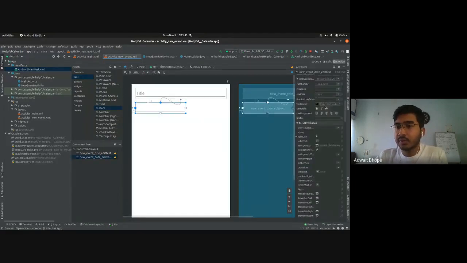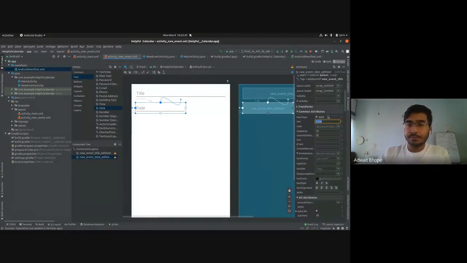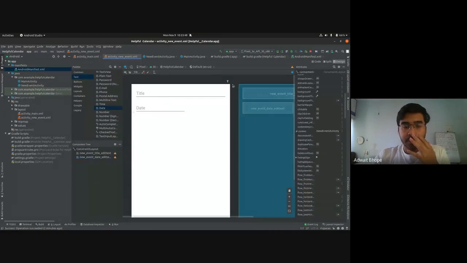And even type in the hint attribute for this. I'm keeping it date. Right. So now this is a text field, right? But dates are generally not typed in this way. You have a calendar, and when you click on a calendar, it just pops up and you select a date and it gets entered over here. So that is what we're going to do.